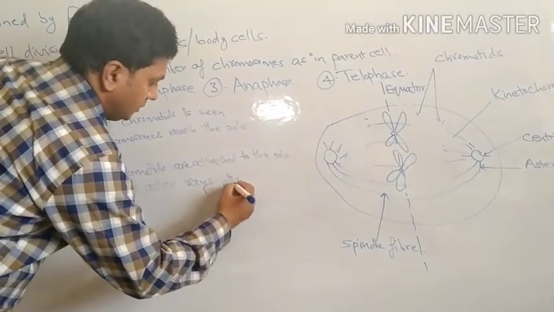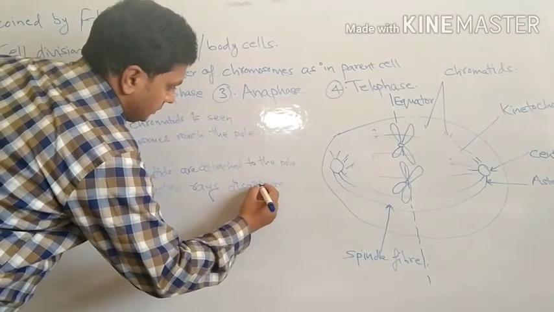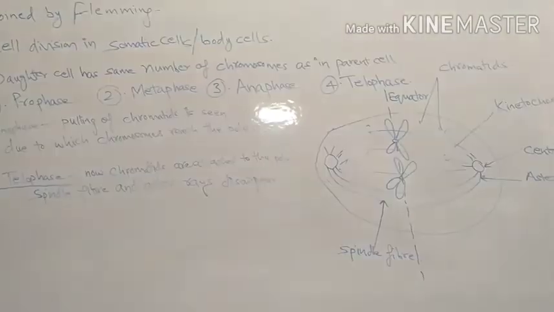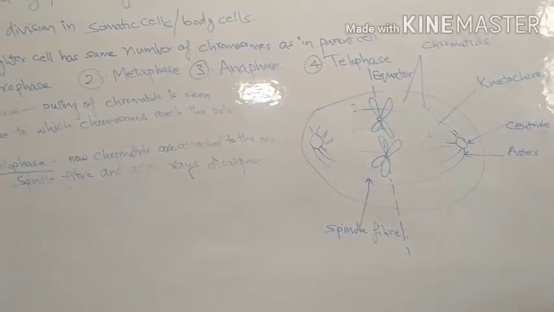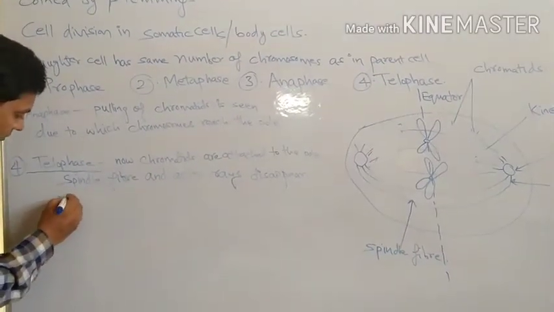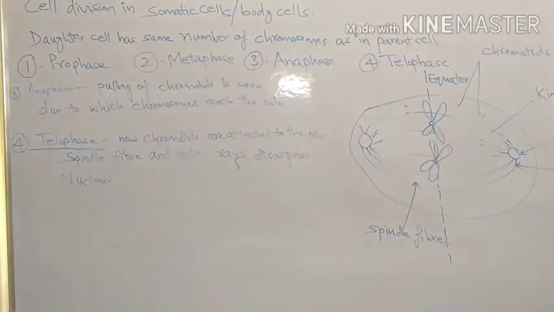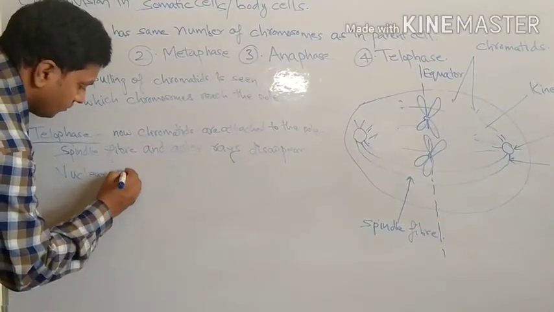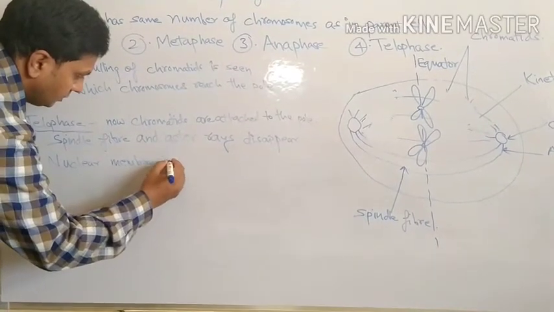Again, the nuclear membrane is formed. Third point, nuclear membrane is formed.